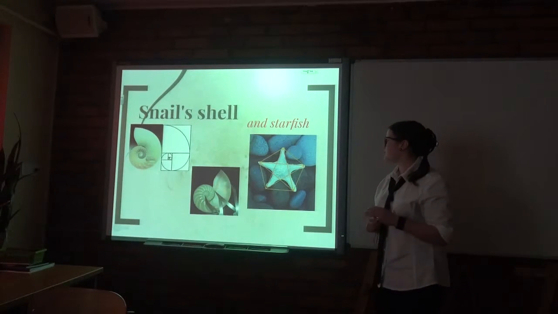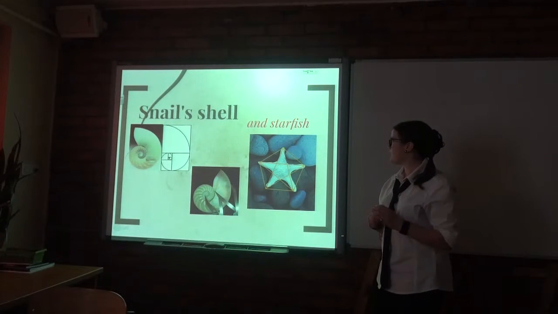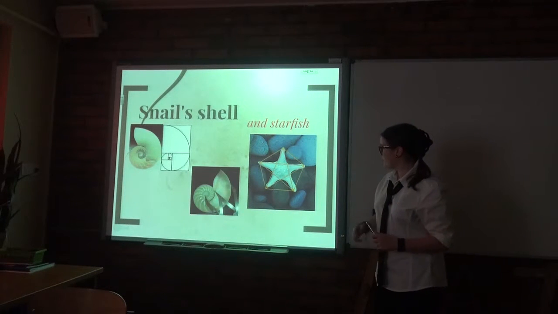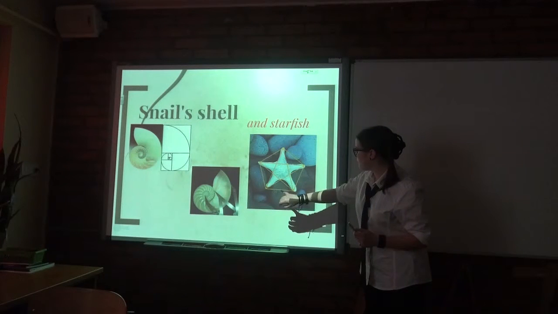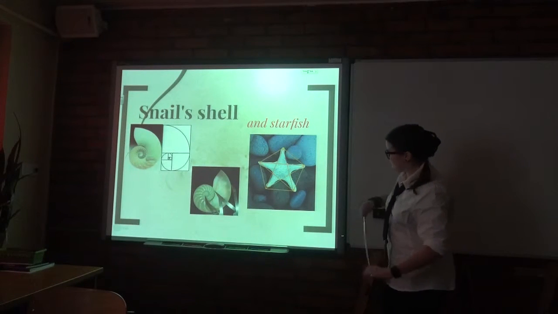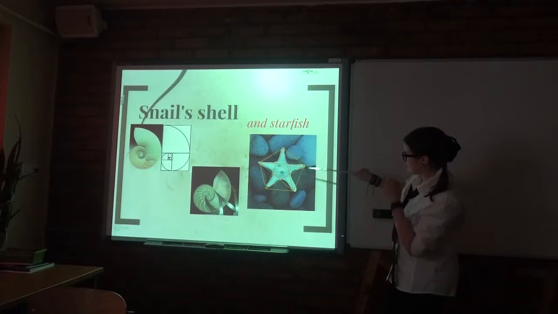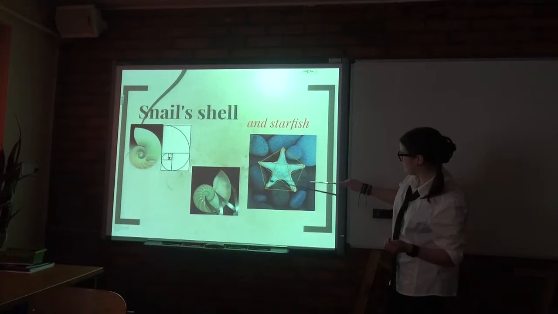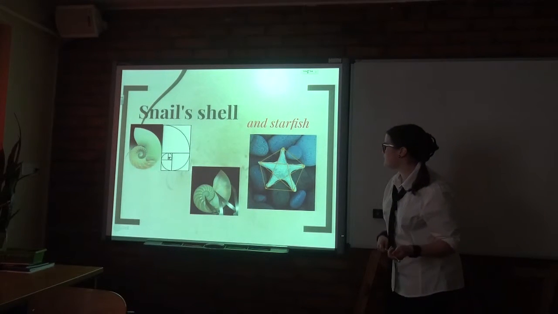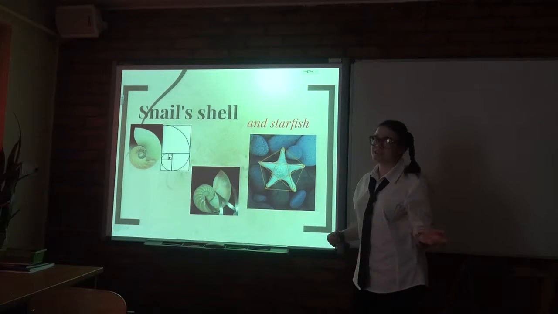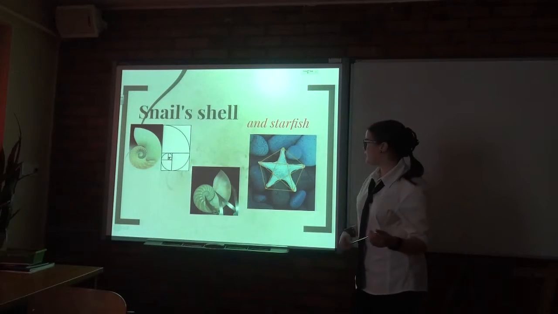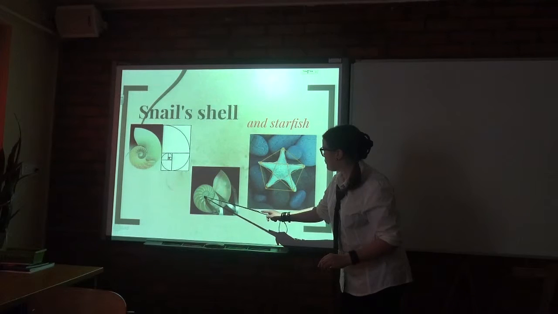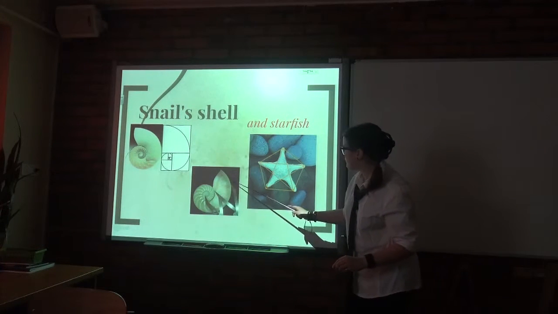Okay, then start with very small things like a snail's shell and a starfish. Of course, a starfish looks a little bit like a pentagram. Then we've got phi. When we compare, for example, this to the whole length, and the smallest length to this, we will have the golden proportion. And the snail shell looks basically like the golden spiral. And of course, we've also got the golden proportion here between this and this part.